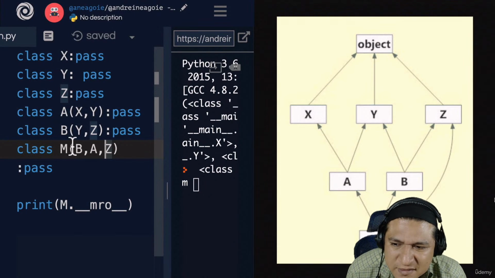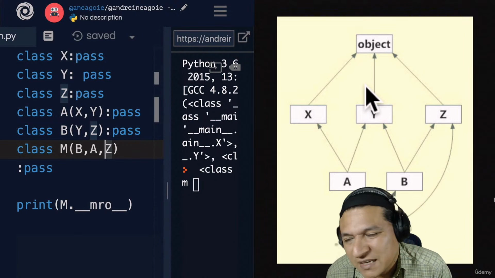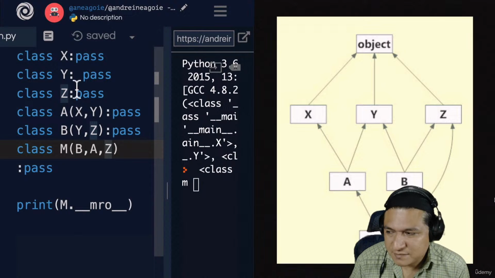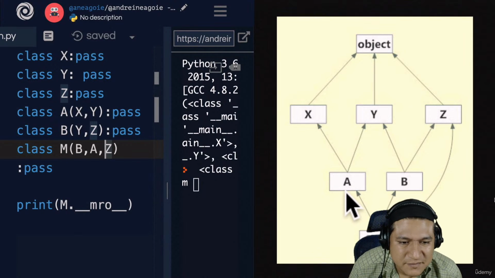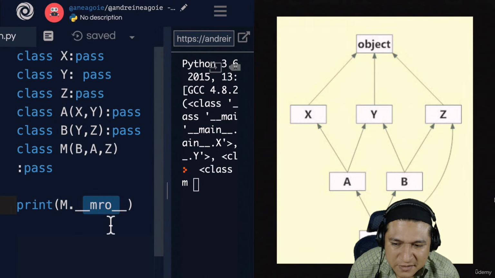The reason I'm showing you this is because you're never going to get tested on this stuff. If you're writing code where the inheritance looks like this, I argue that you're writing bad code because this is overly complicated. We haven't even written code inside of these classes, and it's already confusing. MRO is the way of searching inside the tree to define what order it's going to inherit, and you can always use the dunder MRO to check this.